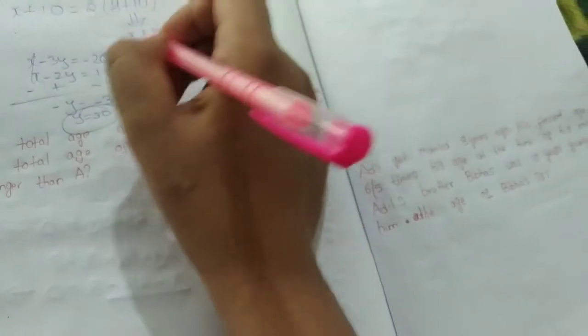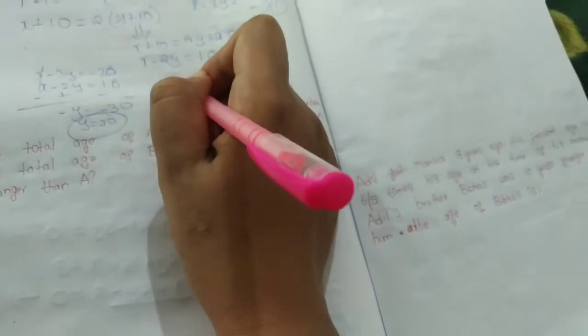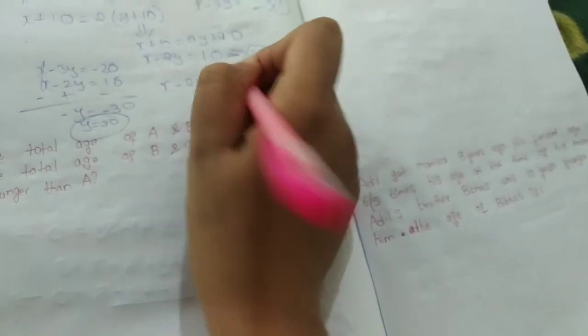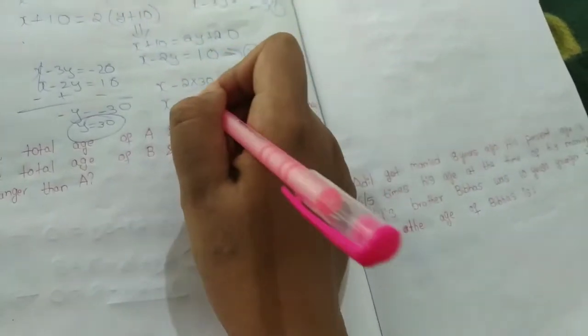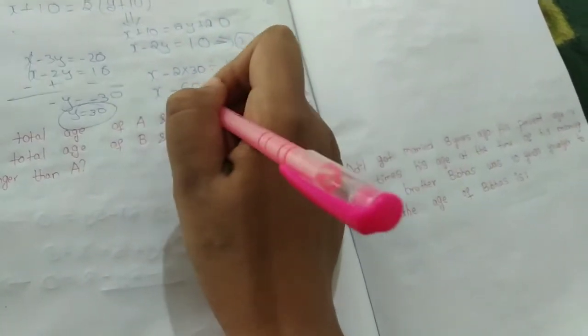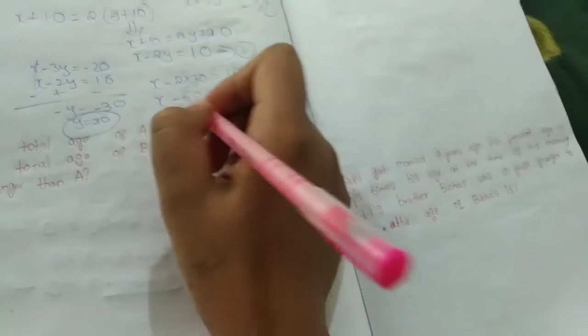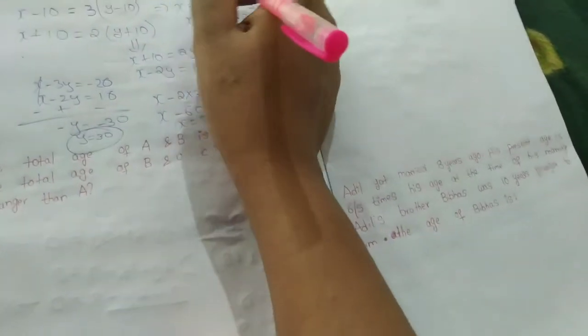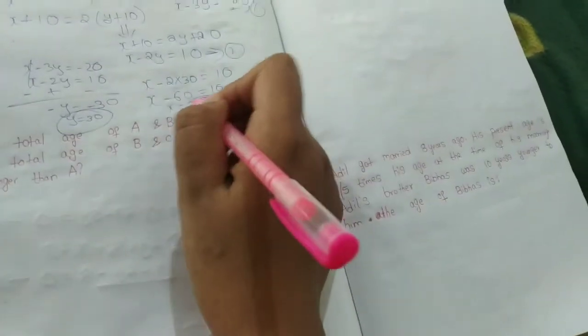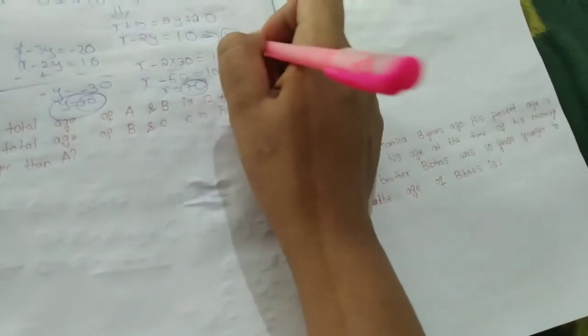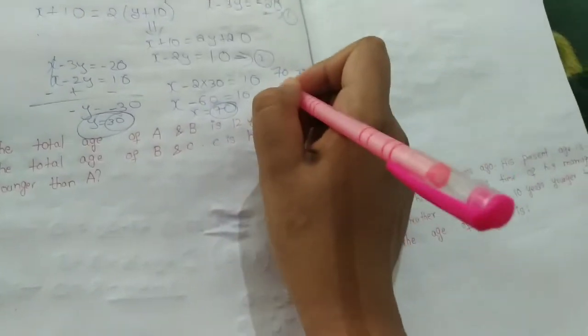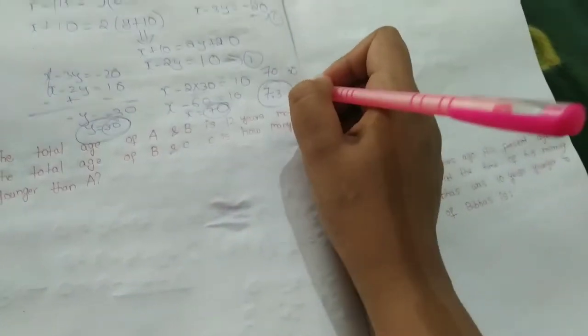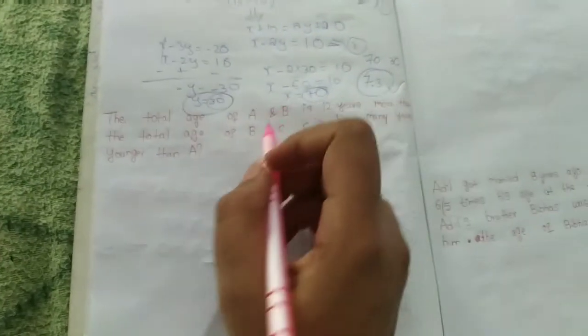Okay, so you can substitute the y value in any equation. Let me substitute in this equation: x minus 2 into 30 is equal to 10. x minus 60 is equal to 10. x is equal to 70. So the ratio of present ages is 70 and 30. 70 is to 30 means 7 is to 3. Our answer is 7 is to 3. Got it?